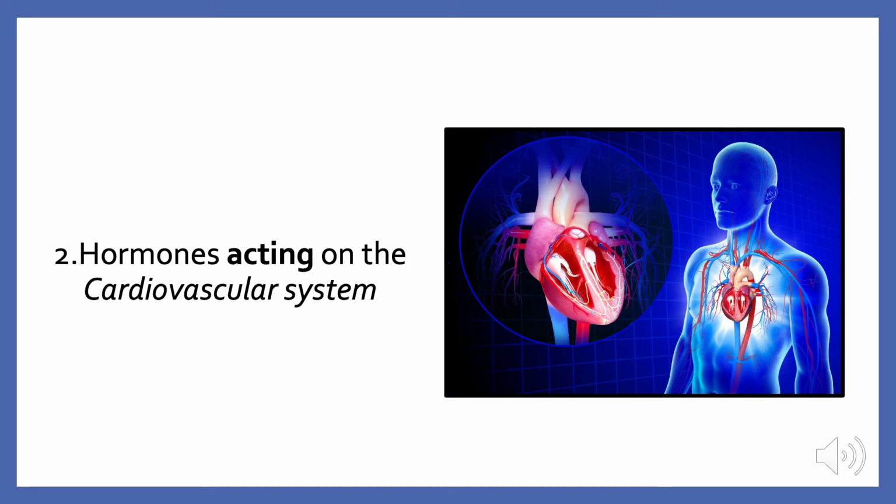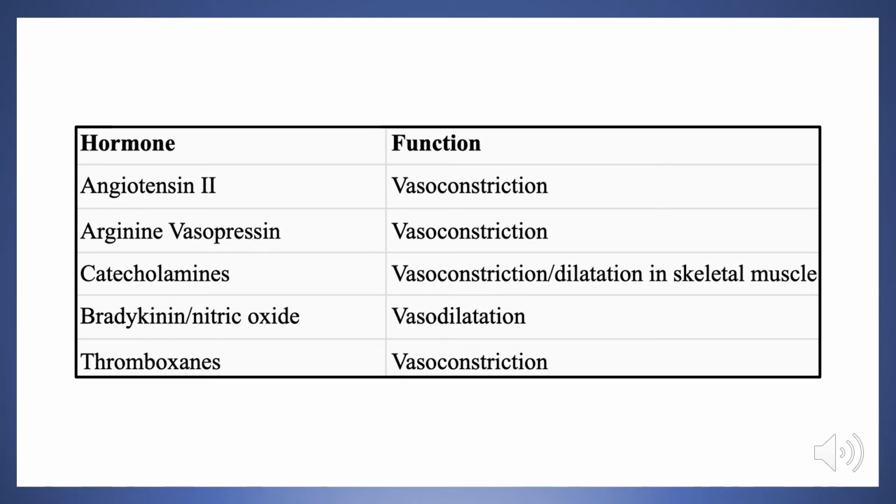Now let's move on to part number 2, the hormones that act on the cardiovascular system. The first hormone, which you can see here, is angiotensin II. We will talk about how angiotensin II is produced and more details about the renin-angiotensin-aldosterone system later on when we will be discussing heart failure. Now we will focus just on the function of angiotensin II, and that, as you can see, is vasoconstriction, mainly of arterioles. This is achieved by angiotensin II binding on angiotensin II receptors found on smooth muscle cells of arterioles, causing their contraction, causing arteriolar vasoconstriction.